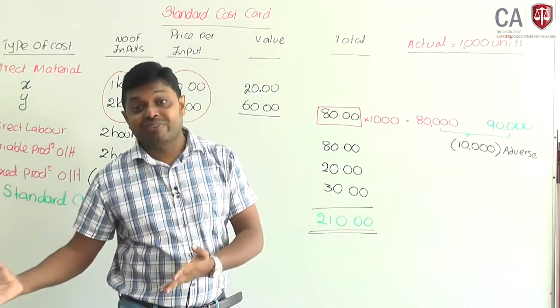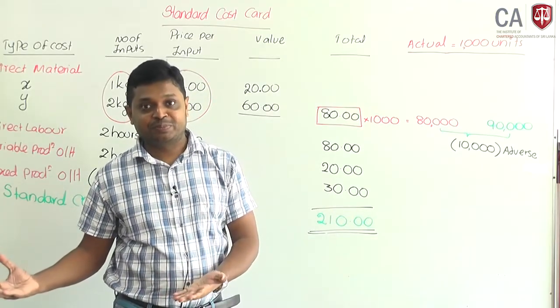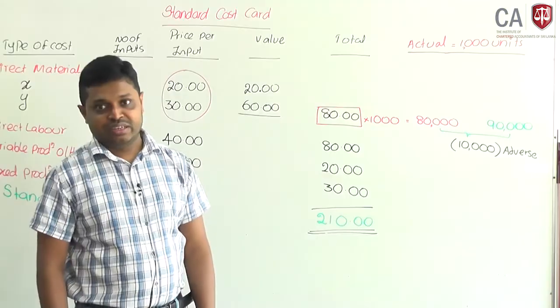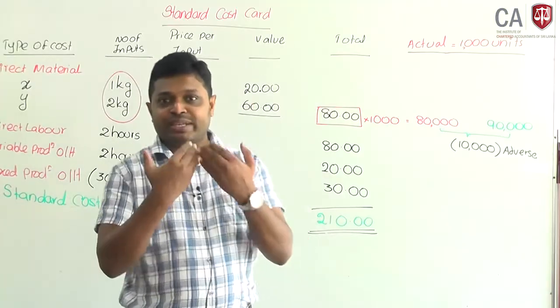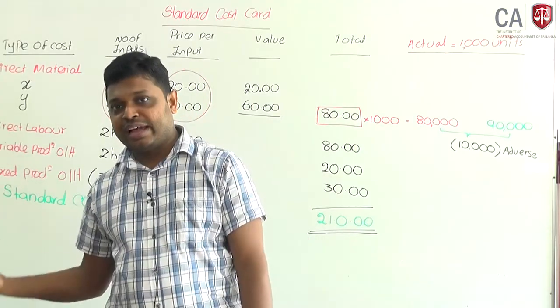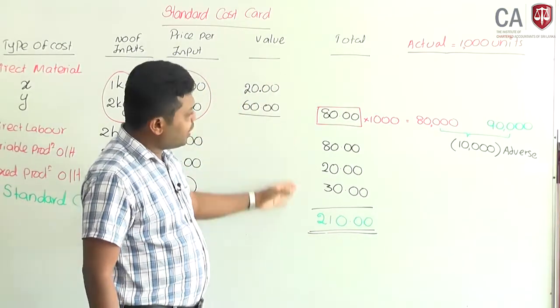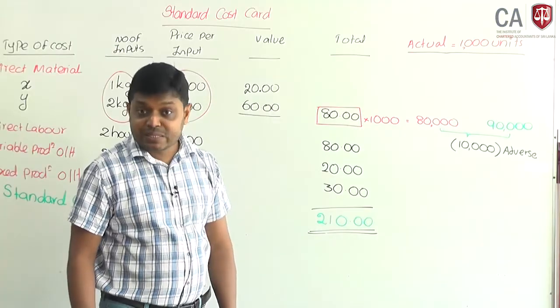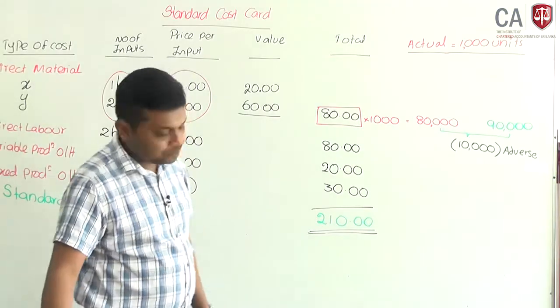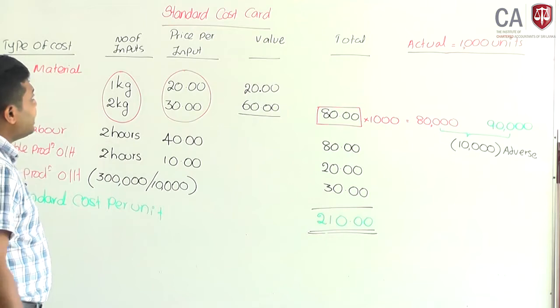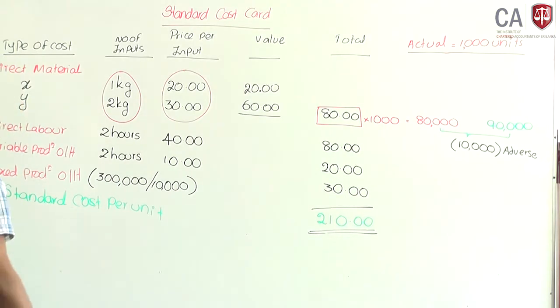Then you can compare what you have actually incurred. That is called variance. Always you compare your expected result with the actual outcome. The expected result you can estimate based on the predetermined specification. That is about the standard cost card, standard costing.